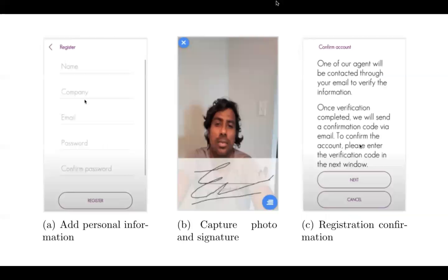So this is the mobile wallet application, how it looks. We get the personal information, we get the photo, and on top of that we can get the signature for the registration. All this personal information will be stored on the mobile wallet, and we don't expose it to the cloud storage or any other party.